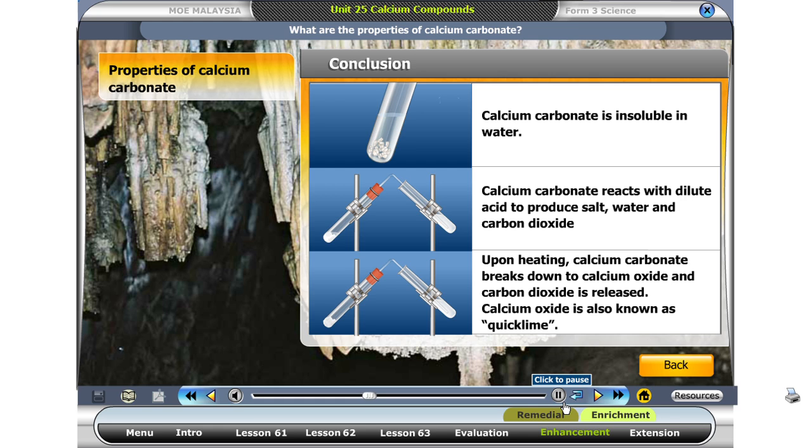What are the properties of calcium carbonate? Calcium carbonate is insoluble in water. Calcium carbonate reacts with dilute acid to produce salt, water, and carbon dioxide. Upon heating, calcium carbonate breaks down to calcium oxide and releases carbon dioxide. Calcium oxide is also known as quicklime.